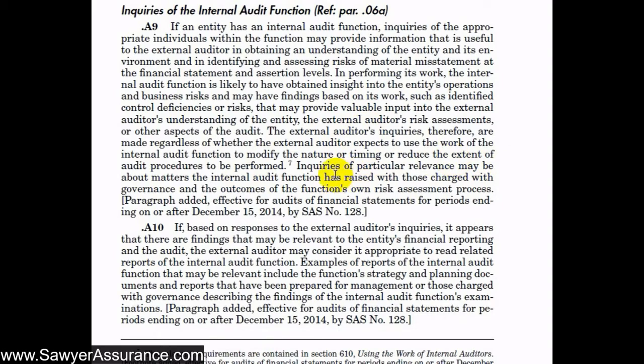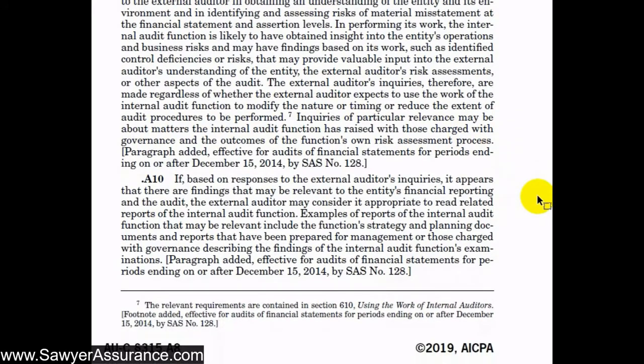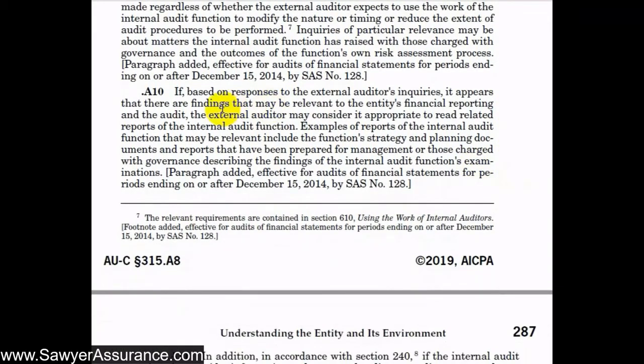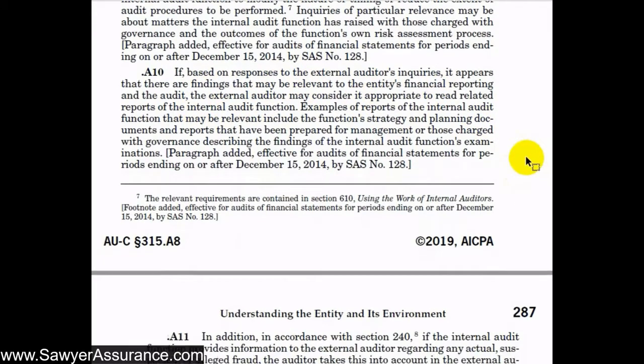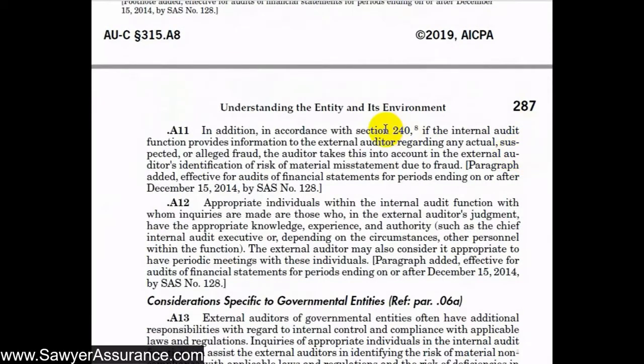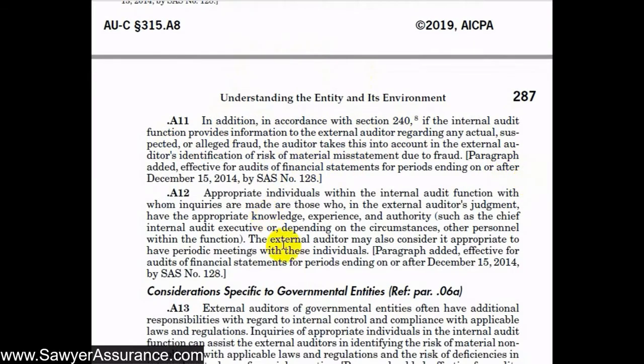And most importantly, we need to know about matters that they have raised with those charged with governance and outcomes of their own risk assessment process. So that would give us a really big head start on understanding the risk that we are facing in the audit. And so if it turns out that they do have findings, then those findings might be relevant to our purposes, and we might consider reading their reports of their findings. And in addition, as we found in AUC Section 240 in some prior videos, if internal audit provides us information about actual, suspected or alleged fraud, then we need to take this into account in our risk of material misstatement due to fraud.